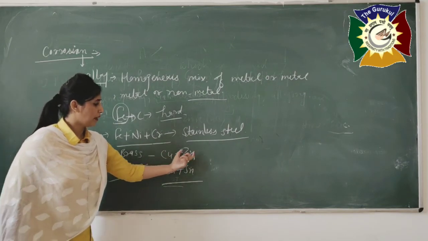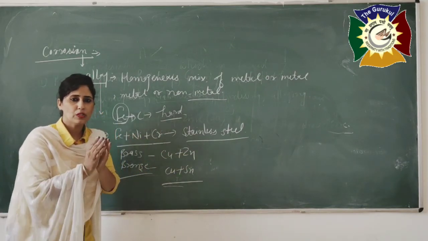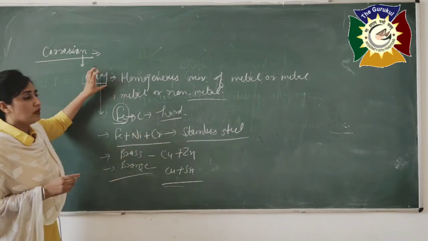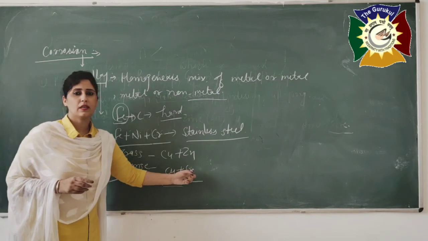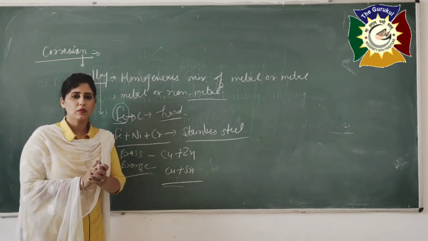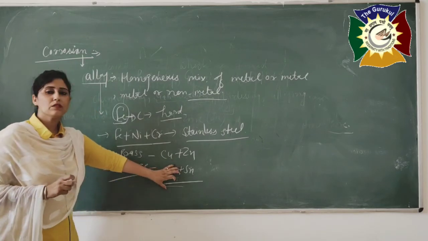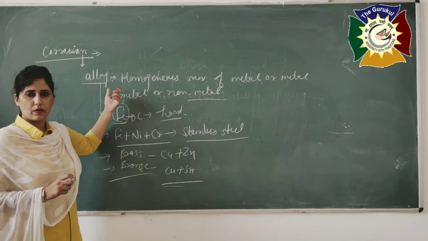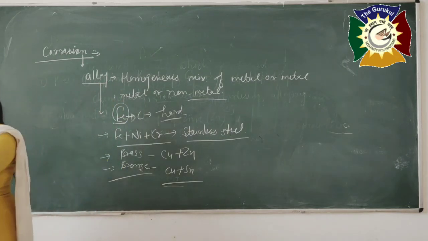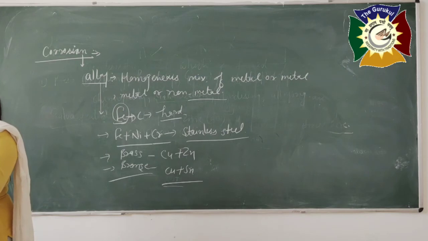We know when we mix two metals, it gives the formation of a homogeneous mixture which is called alloy. Same thing in case of bronze, copper plus tin. If we are adding both the metals, it will give the formation of bronze, which is a homogeneous mixture called alloy.